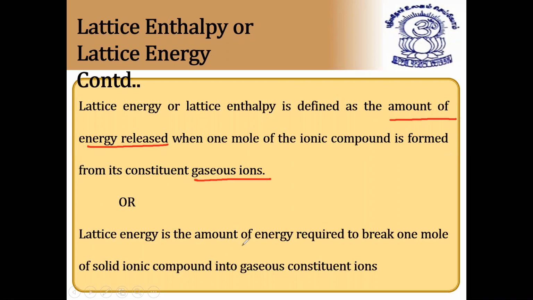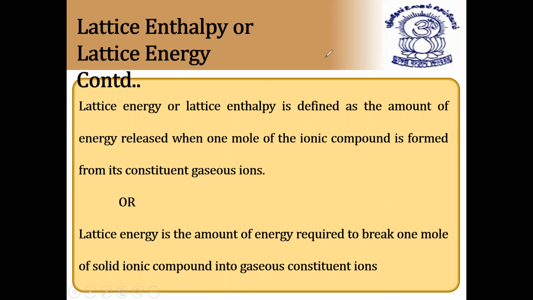Or the reverse: the energy required to break 1 mole of a solid ionic compound into its gaseous constituent ions, that is Na plus and Cl minus in gaseous form, is also the lattice enthalpy or lattice energy. So I hope it is clear now.